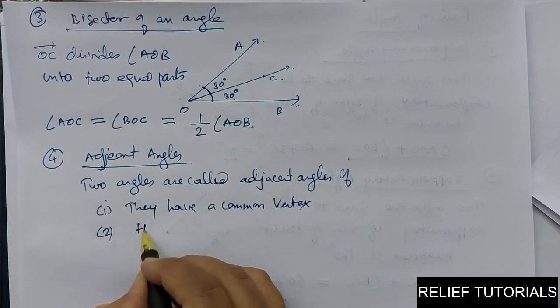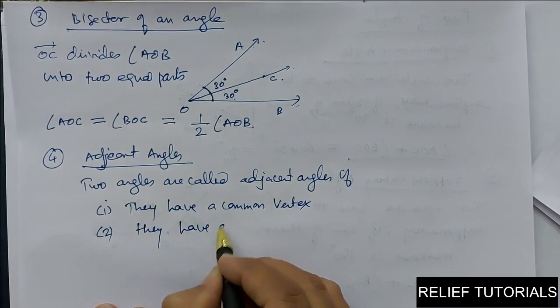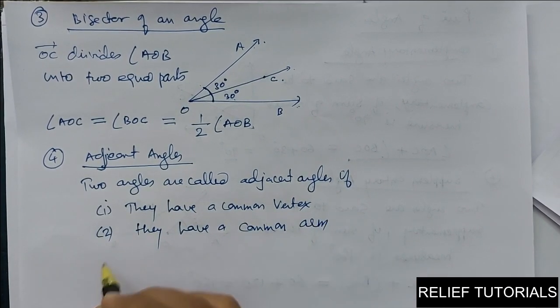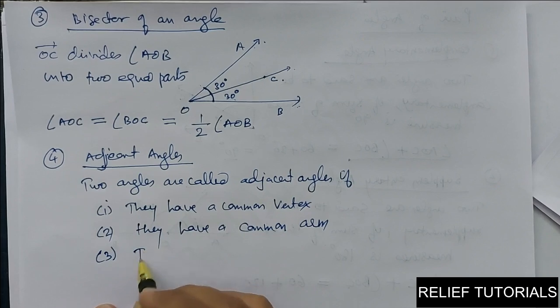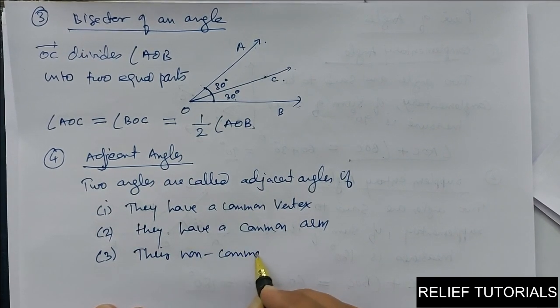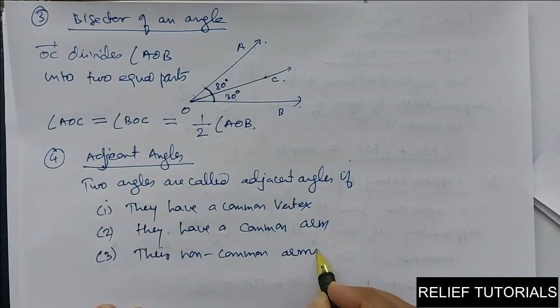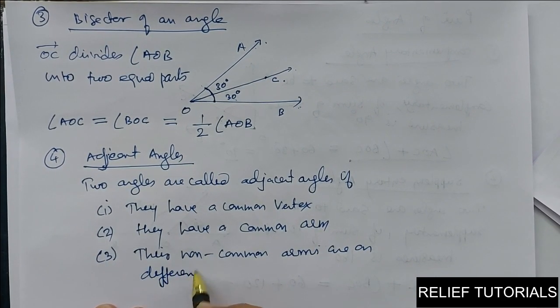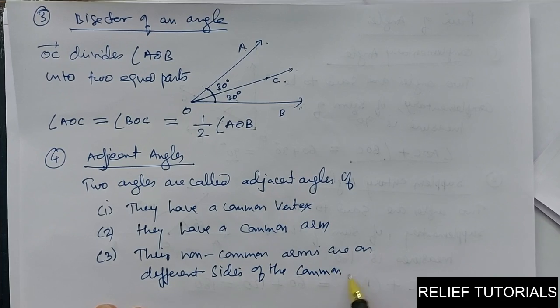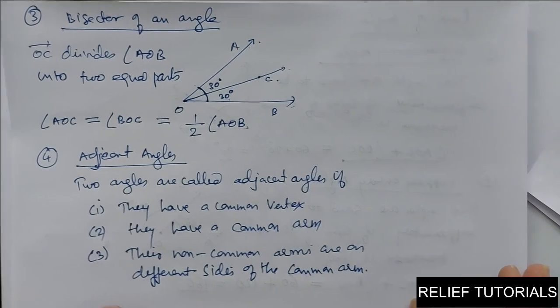Second one, they have a common arm. Third one, their non-common arms are on different sides of the common arm. See, I will explain, no need for any confusion here.